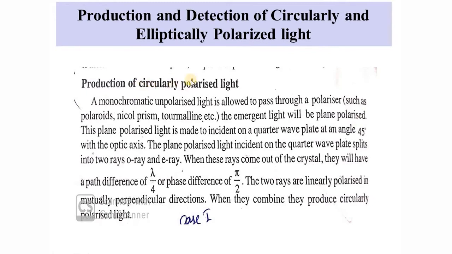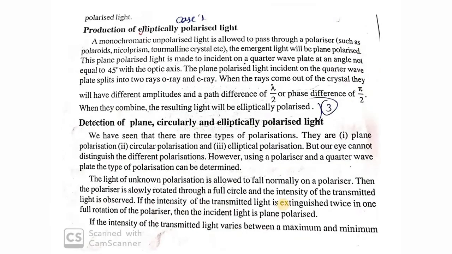And we are discussing the production of circularly polarized light. So this plane polarized light is allowed to be incident on a quarter wave plate at an angle of 45 degrees, such that the quarter wave plate introduces a path difference of lambda by 4, or a phase difference of pi by 2, to the ordinary and extraordinary rays coming out of it. These waves, when superposed, produce circularly polarized light. This is the production of circularly polarized light.